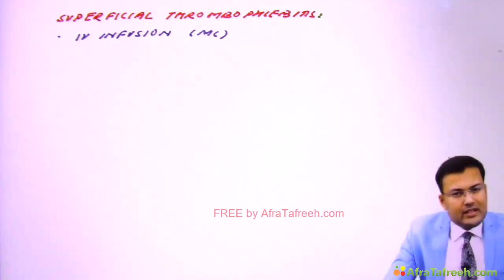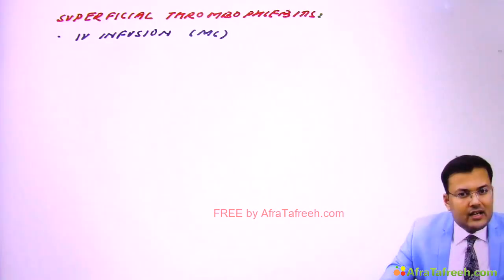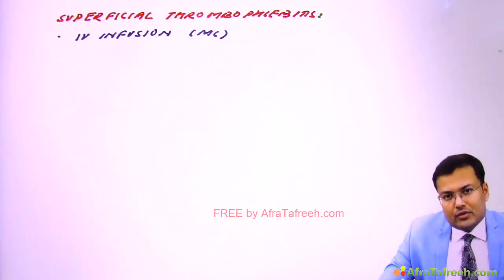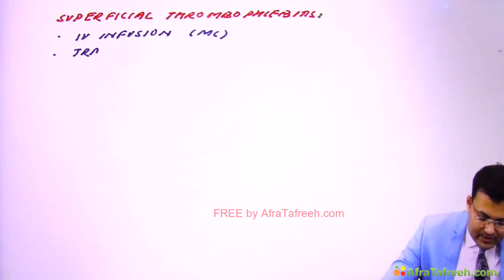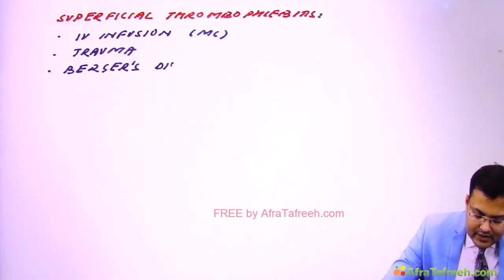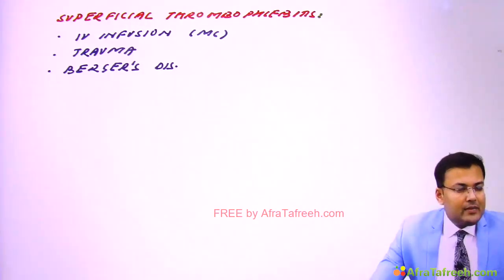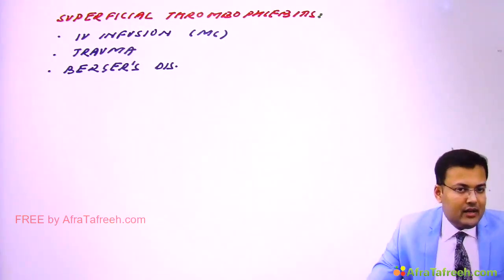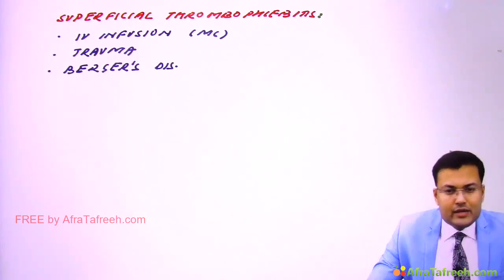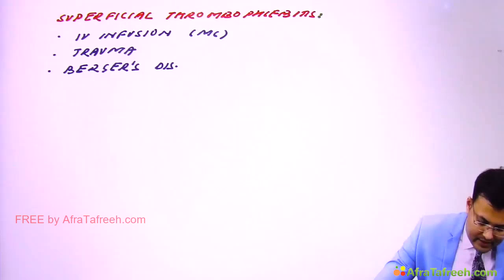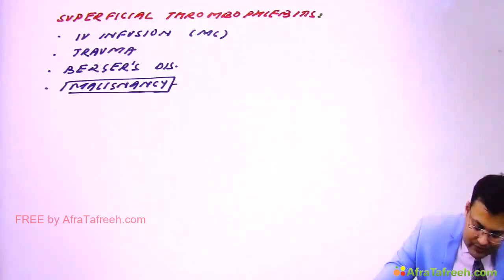Other causes: it can be seen in trauma patients, Buerger's disease, and even certain malignancies are associated with superficial thrombophlebitis. So it is also seen in trauma patients. It is seen in Buerger's disease. What is the triad of Buerger's disease? We discussed the mnemonic RIM. R means Raynaud's phenomenon, I, intermittent claudication, M, migratory superficial thrombophlebitis. And there are malignancies which can lead to superficial thrombophlebitis.